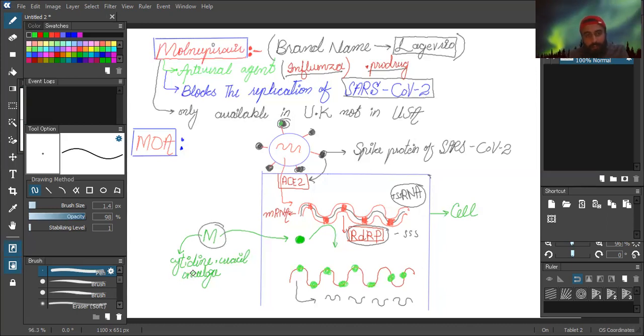So this is molnupiravir, and it is an analog of cytosine and uracil. When it is administered into the body, it will go into the cell where the SARS-CoV-2 is present. During the synthesis, when RDRP starts doing its function, it tries to make the new or negative sense RNA.